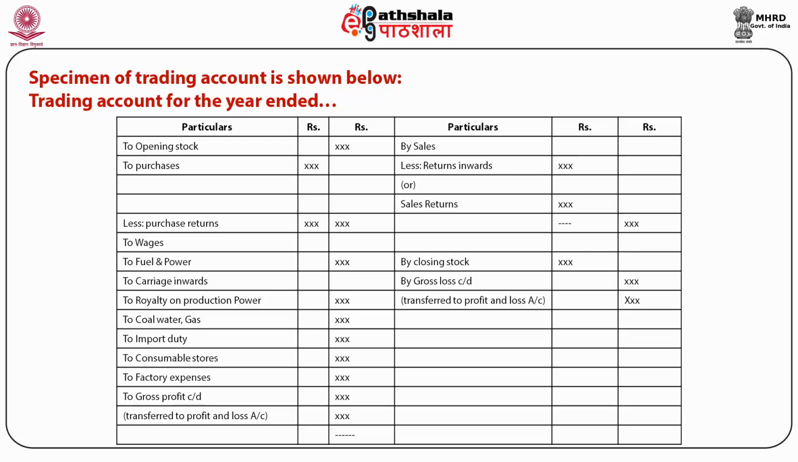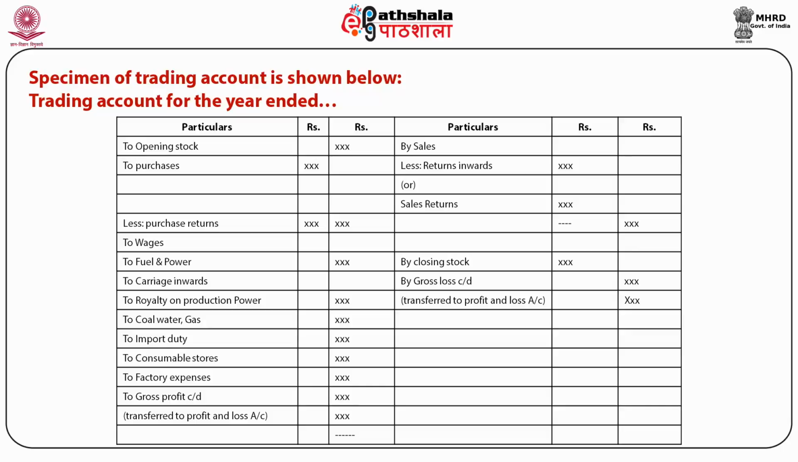The expenses such as wages, fuel and power, carriage inward, royalty on production, power, coal, water, gas, import duty, consumable stores, factory expenses are shown on the debit side. These are direct expenses and these are shown on the debit side of the trading account. In the credit side, net sale is shown. Net sale means sale minus sale return or returns inward.